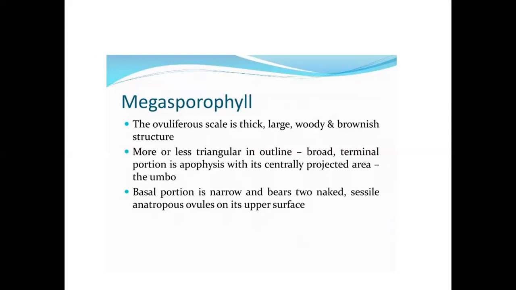Megasporophyll. The ovuliferous scale is a thick, large, woody, and brownish structure, more or less triangular in outline. Broad terminal portion is the apophysis with its centrally projected area, the umbo. Basal portion is narrow and bears two naked sessile anatropous ovules on its upper surface.